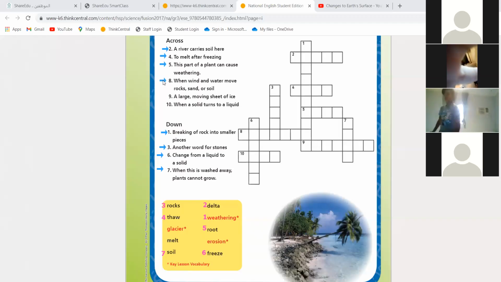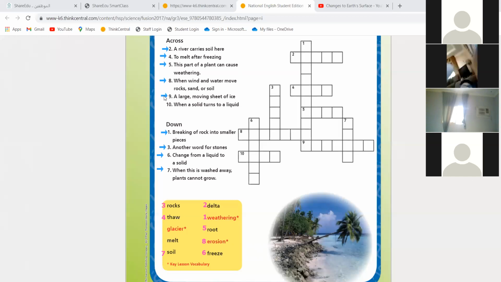Number 8. When wind and water move rocks, sand, or soil, what do we call this process? Erosion. Yes, erosion. Excellent, boys. Okay, where is Umar today? Umar is not here? Okay, let's do number 9.